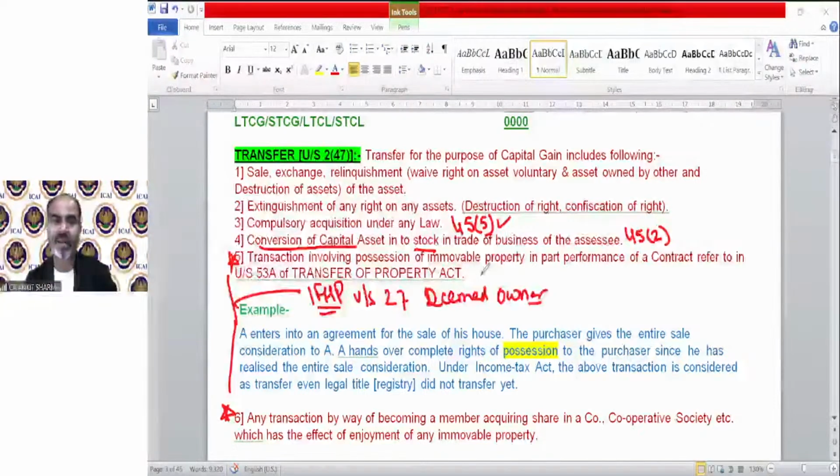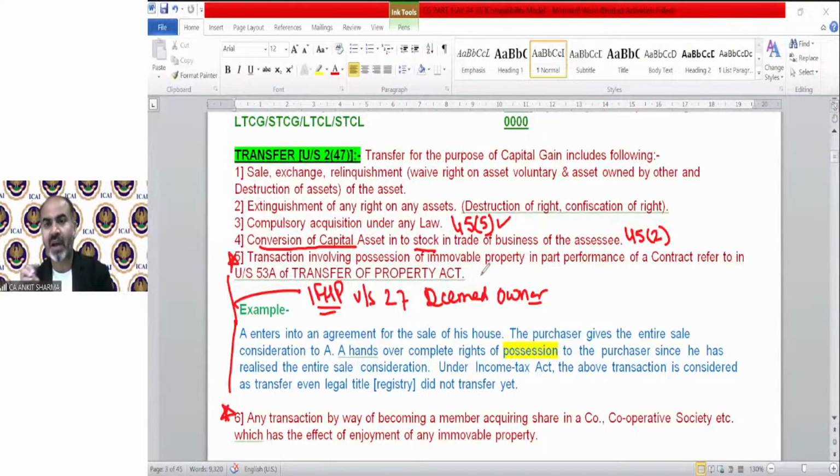The example explains everything. A enters into an agreement for the sale of his house. So they just made an agreement, but not the registered deed. The registry has not been done. The purchaser gives the entire sale consideration to A. A hands over complete rights of possession only, not the ownership, to the purchaser since he has realized the entire sale consideration.